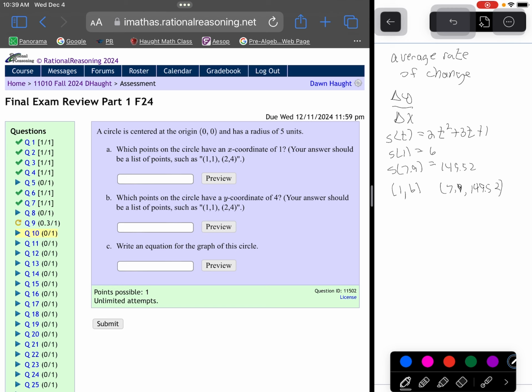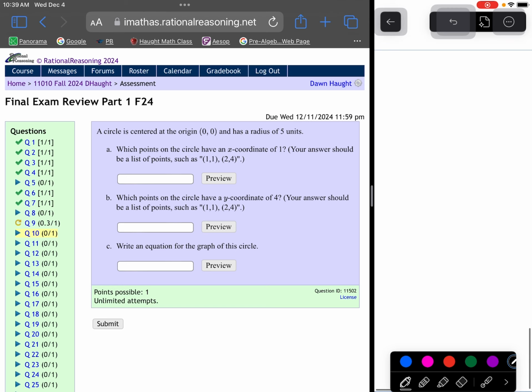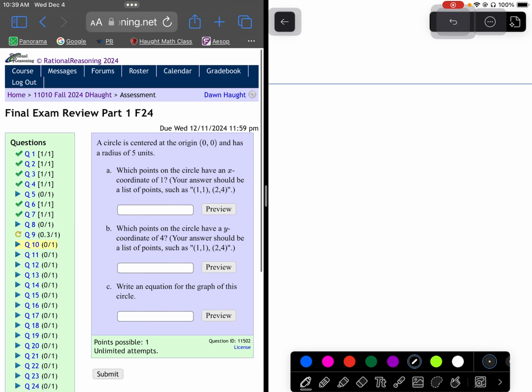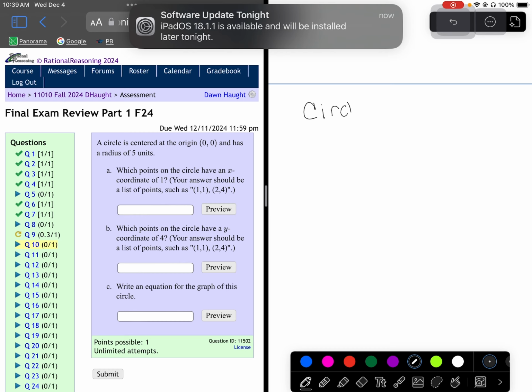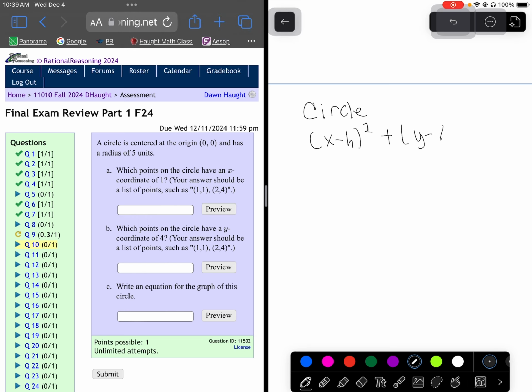Let's take a look at a circle problem. It says a circle is centered at the origin and has a radius of 5. Let me give you the circle formula. This is something you're definitely going to want to have written down or memorized. It's (x minus h) squared plus (y minus k) squared equals r squared.